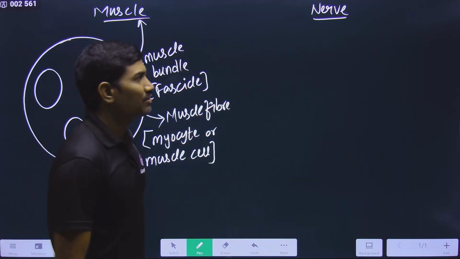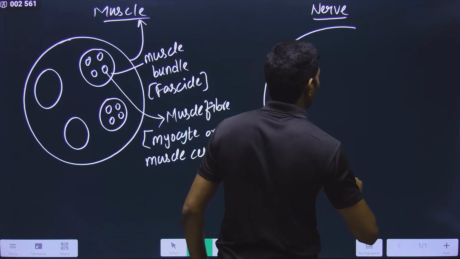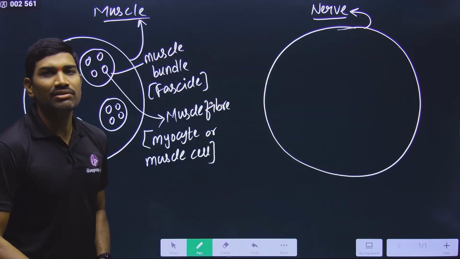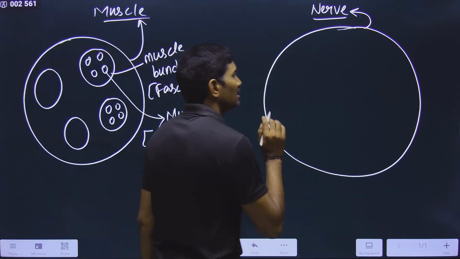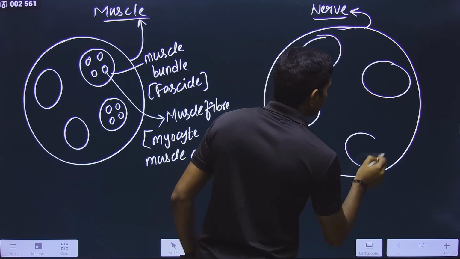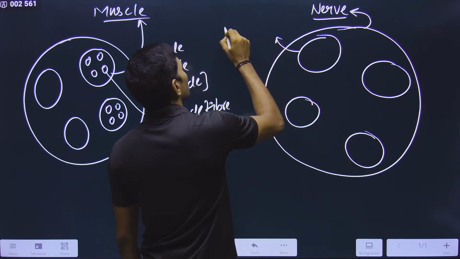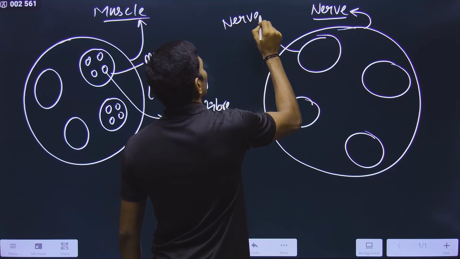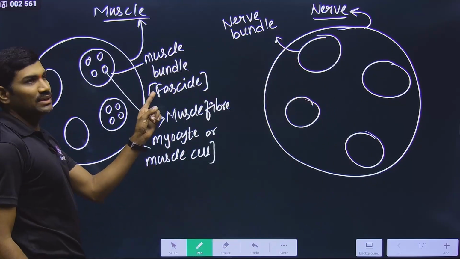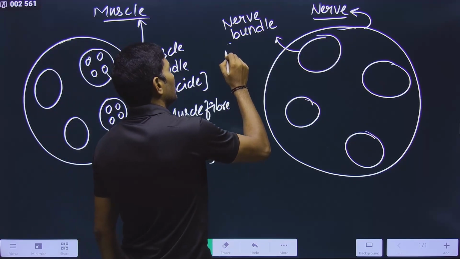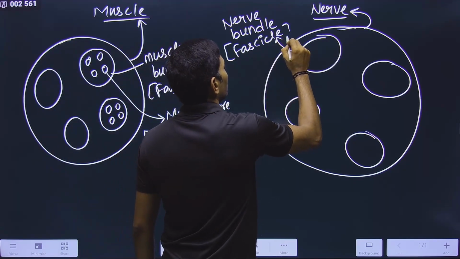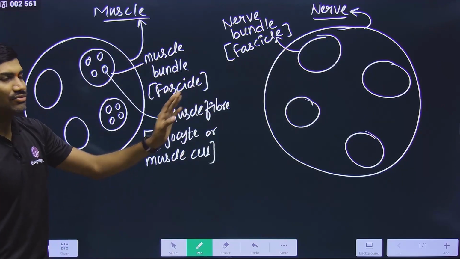Same way, here also. Now here what are we talking about? Here it is the nerve. Please observe carefully. Nerve is a tissue. Okay, it is the nerve, and inside this there are some bundles. What are these bundles called? Nerve bundle. Here it is the muscle bundle, here it is the nerve bundle. And in both cases, the term used is the same, that is called fascicle.